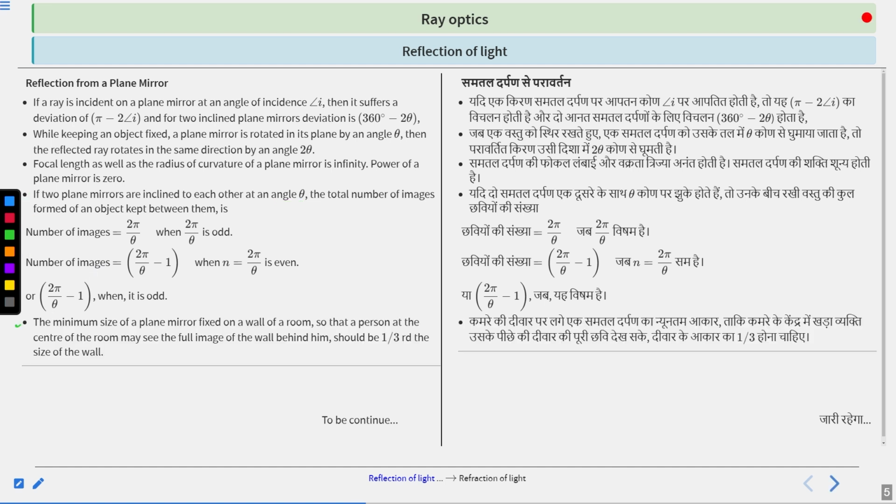The minimum size of a plane mirror fixed on a wall of a room, so that a person at the center of the room may see the full image of the wall behind him, should be 1/3 of the size of the wall. Clear?